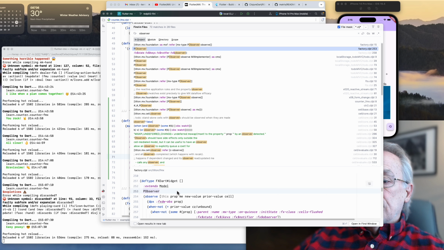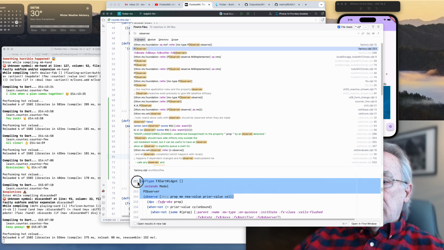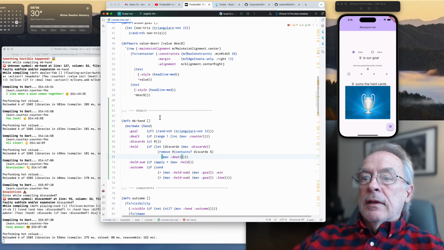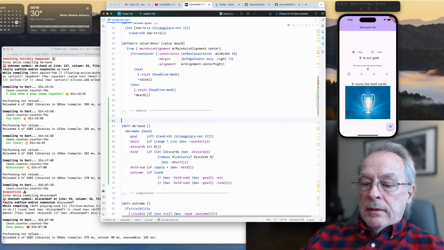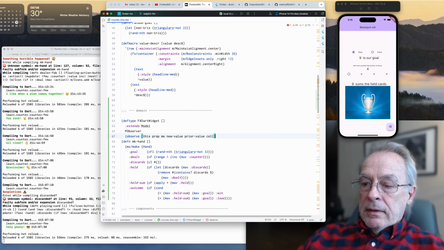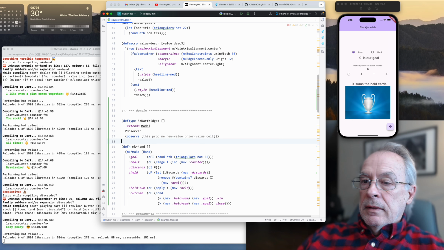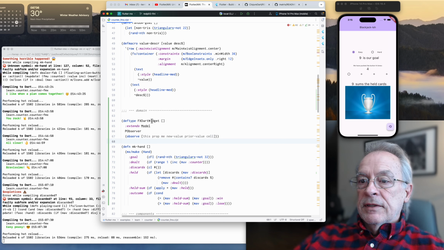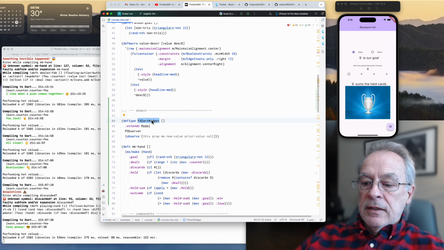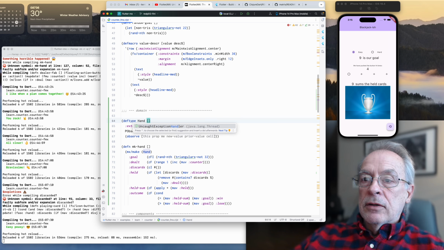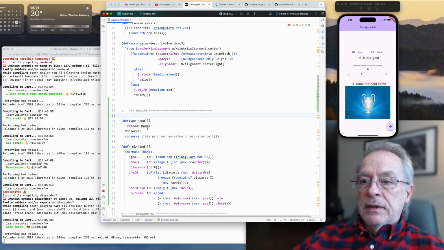Oh, this guy's huge, but we'll steal this. All right, and this is now going to be simply hand, and as you can see, model is the base type. This is an observer for fun.